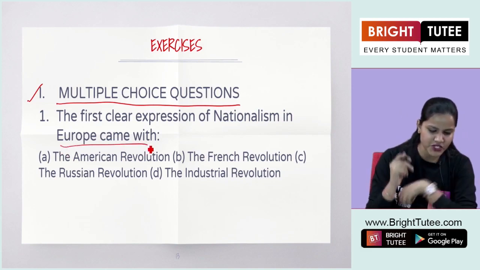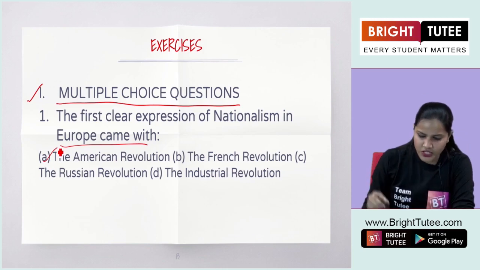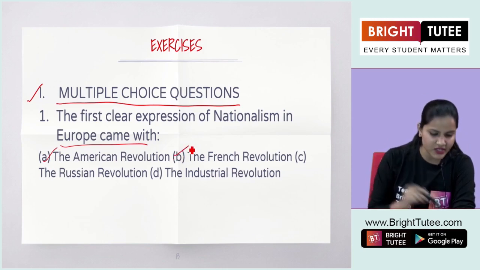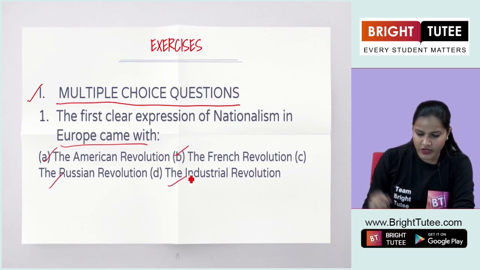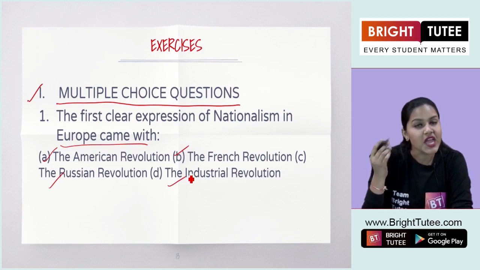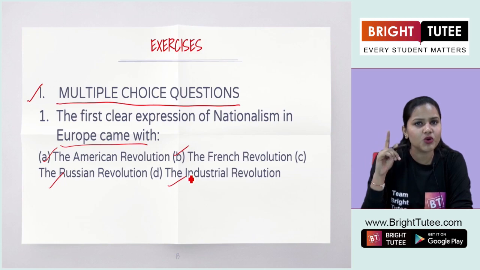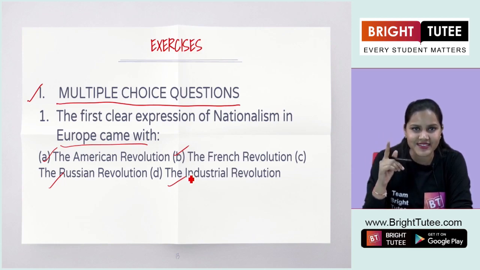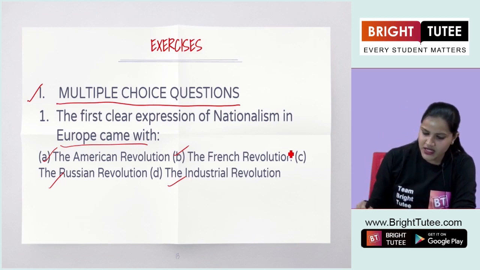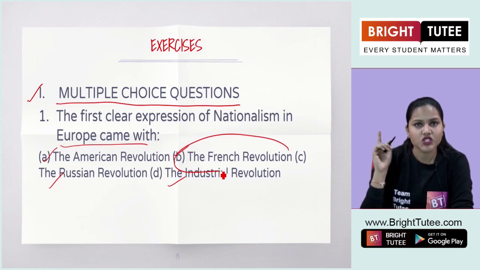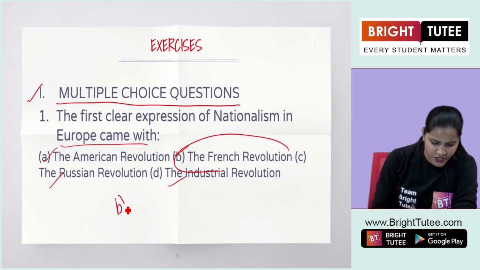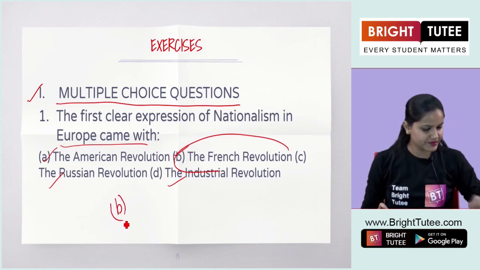The four options are the American Revolution, the French Revolution, the Russian Revolution, or the Industrial Revolution. Now, you already know the answer. We have talked about only one revolution in detail, and that is the French Revolution. So, the correct answer to this question will be B.